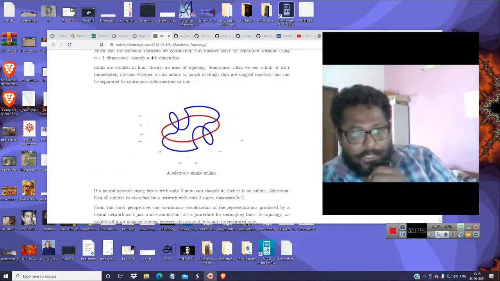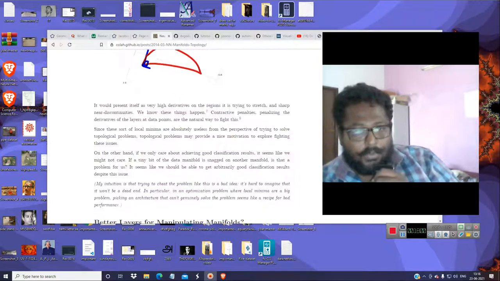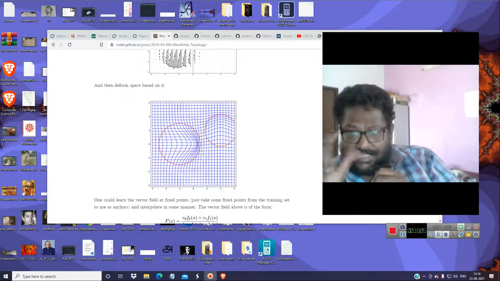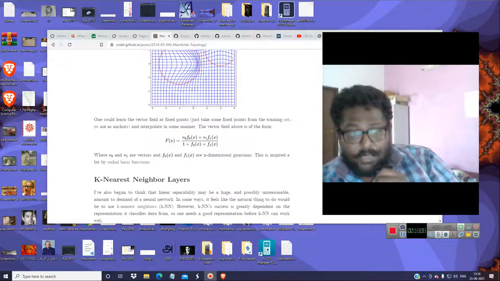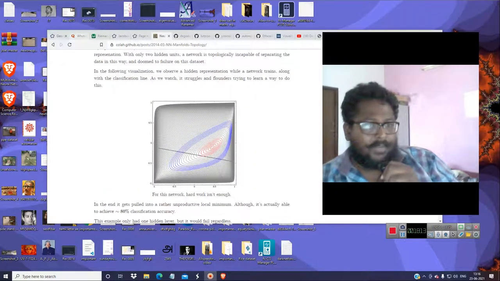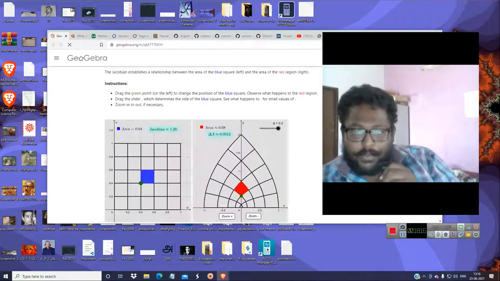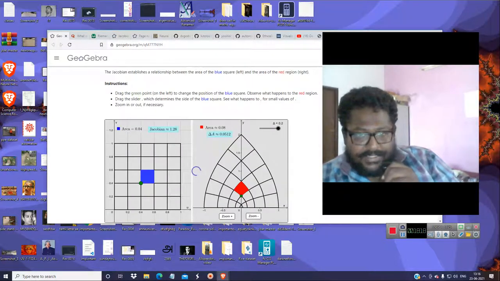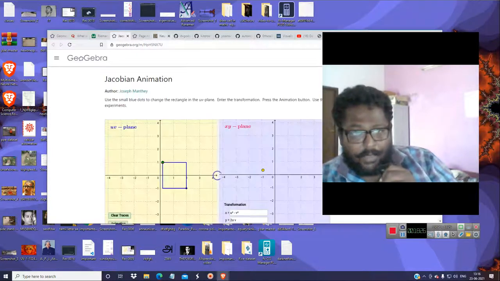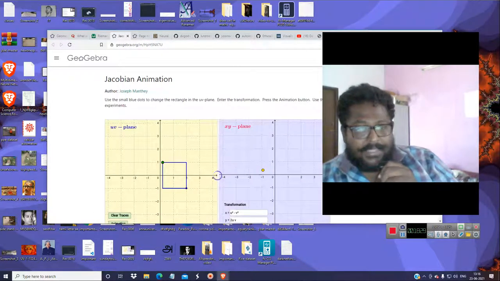To my knowledge and to my little brain, I have gathered a lot of things to tell you. This is what it really means: the space is being wrinkled and shrunk, and everything is happening because of the Jacobian. You are just altering the weights. How are the weights being altered? As I told you before, from this point of view, each point has a scaling factor. This is what you find in the Jacobian. And here, each point is being transformed to some other point.